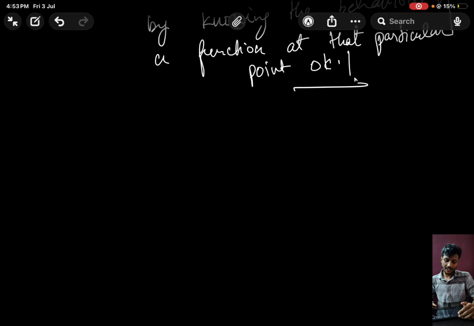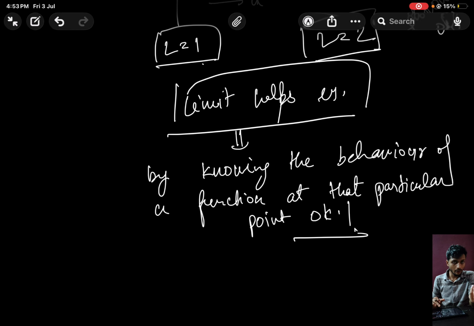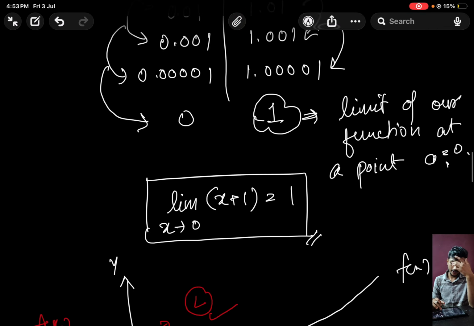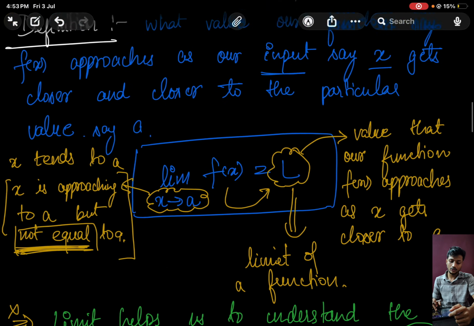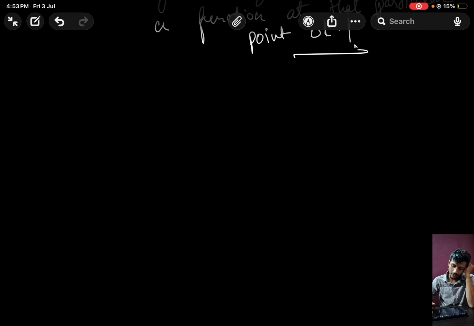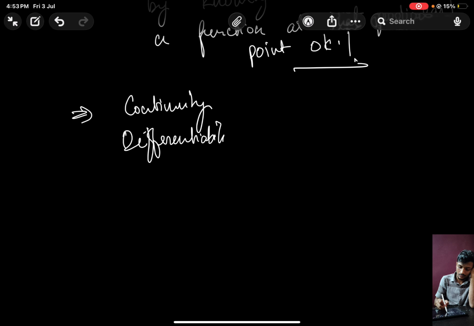Okay, so if I do a recap, what we understood is that limit helps us to understand the behavior of a function at a particular point. There are two kinds of limit, left hand limit and right hand limit. The definition of limit says what value f of x approaches as our input gets closer to some particular value. Now with the help of this limit, we can understand very important concepts in calculus, which are continuity, differentiability, and integrals.